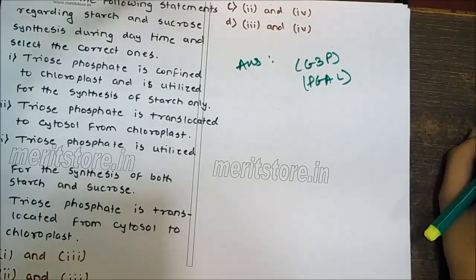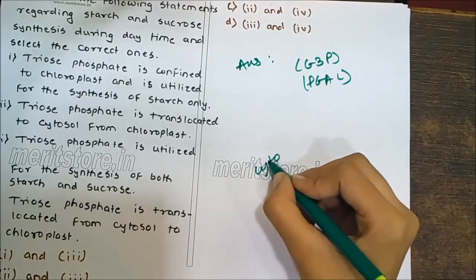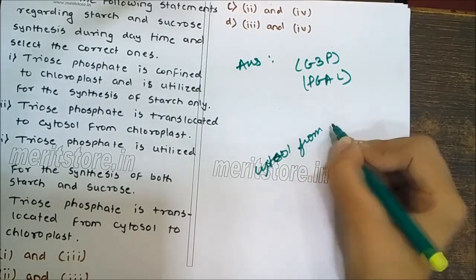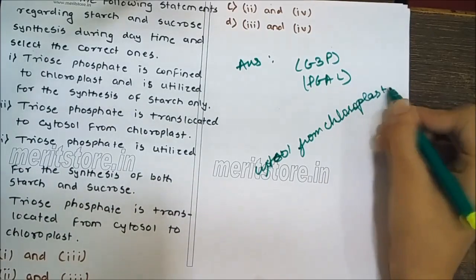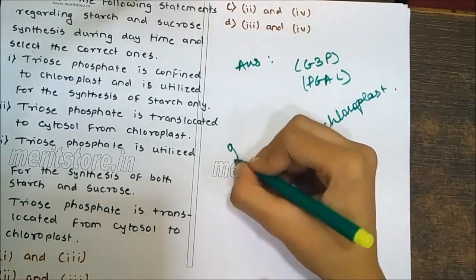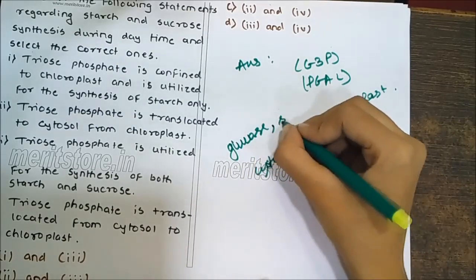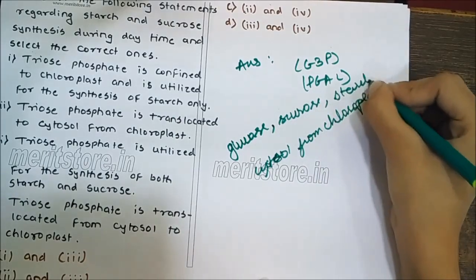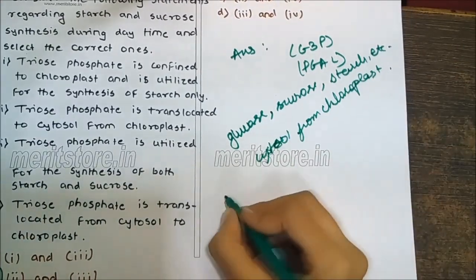A part of triose phosphate is translocated to the cytosol from the chloroplast, and it is utilized for the synthesis of glucose, sucrose, starch, etc. The reactions may be summarized as follows: